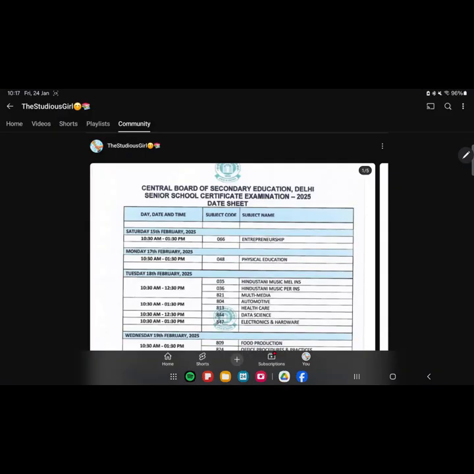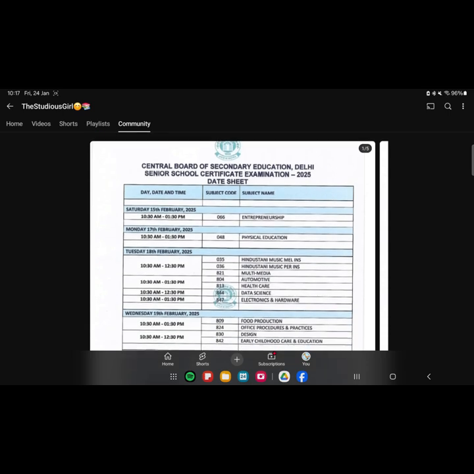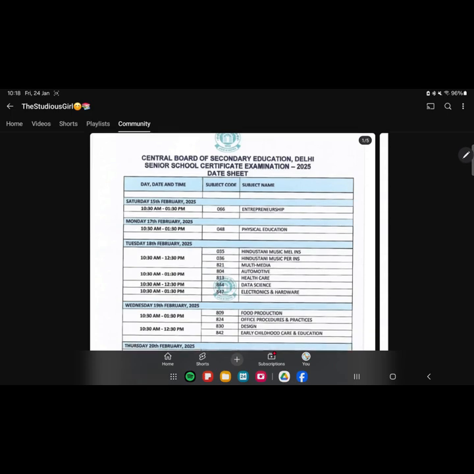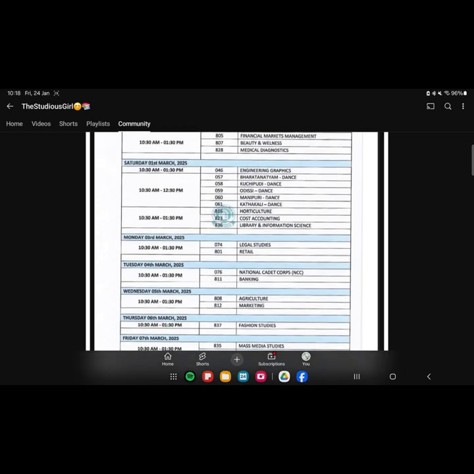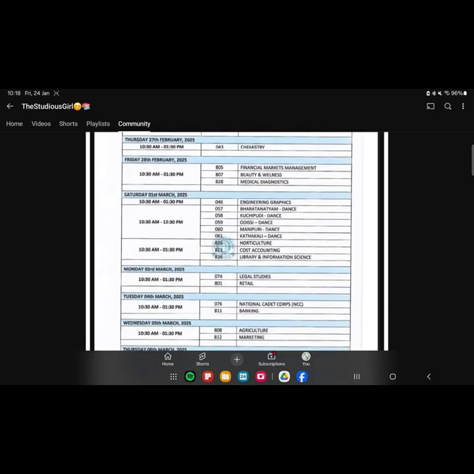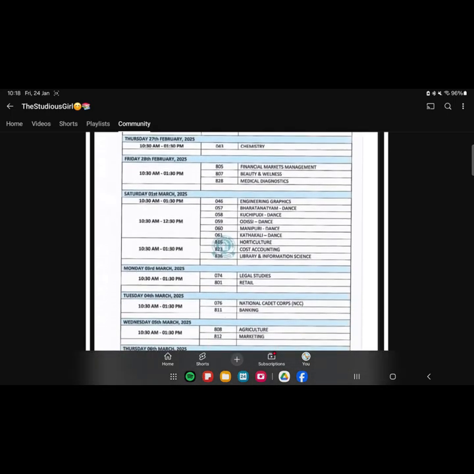Guys, here is the post which I created on community with your date sheet for the examination for class 12 CBSE board senior school certificate examination. Okay, so this was on 15th Feb, entrepreneurship. I'll be giving you the question paper for entrepreneurship too, as this was my subject personally. And then your first examination is on 15th Feb, as I said,